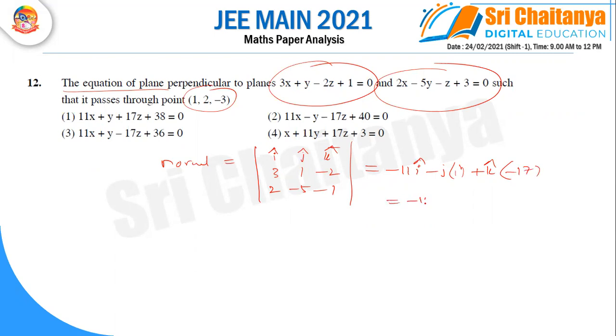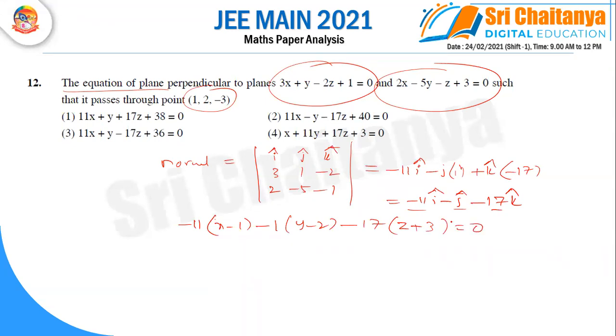So it is minus 11i minus j cap, and minus 17k cap. Now we are finding the plane. That plane is passing through this point having these DRs. So it is x minus x1 and minus 1 into y minus 2, and z into, z means c into z minus z1, is equal to 0.